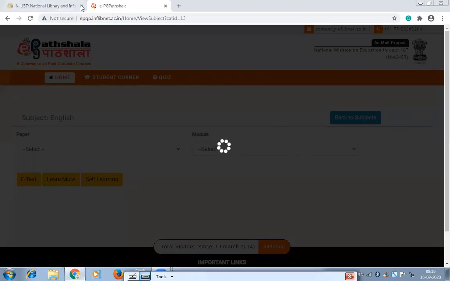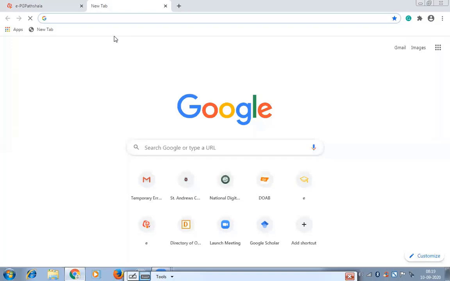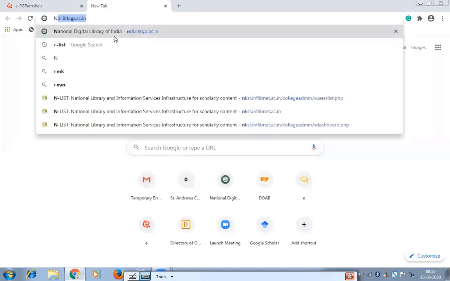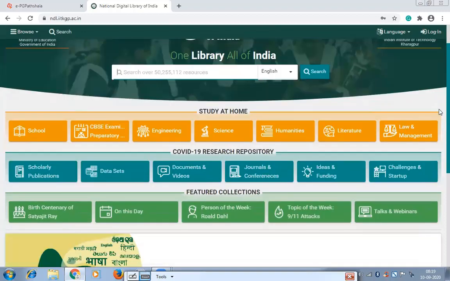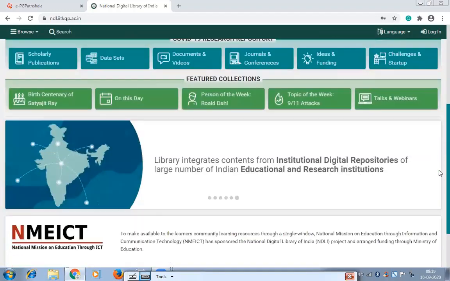Okay, so we'll keep it here as it is, and we'll go to the next resource, that is National Digital Library. Just type NDL in Google, and the National Digital Library web page will open. As I told you, it is developed by the MHRD, Government of India and IIT Kharagpur. Many technical people are involved in building this digital library.